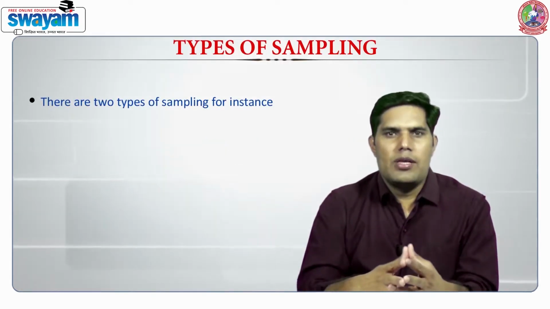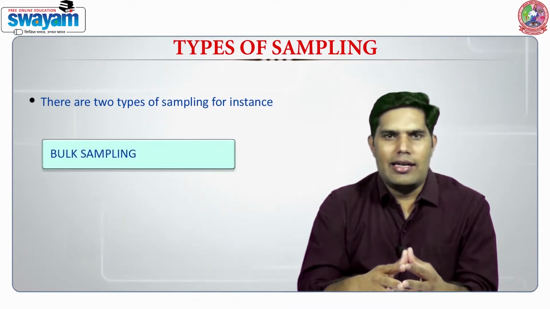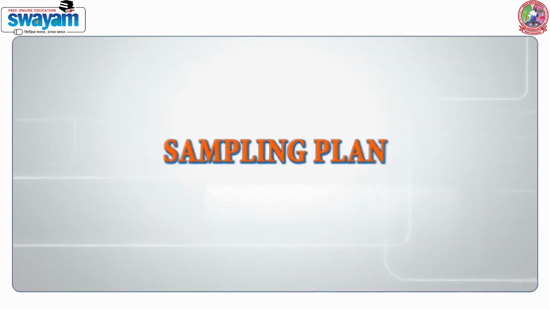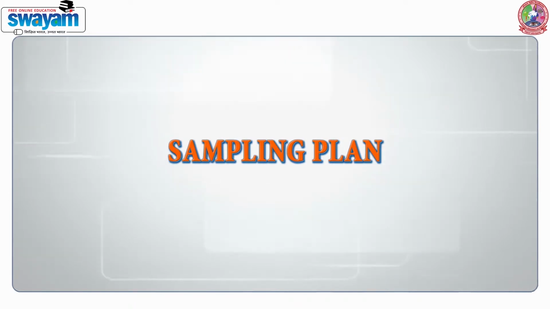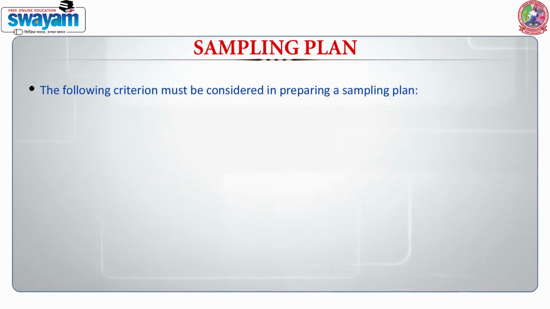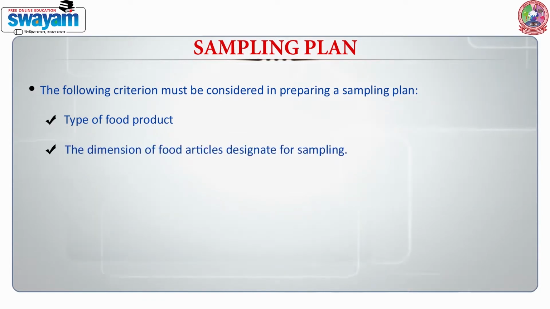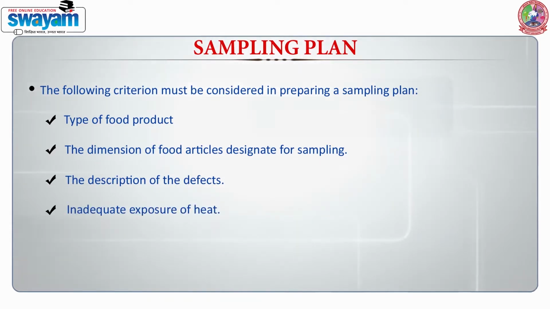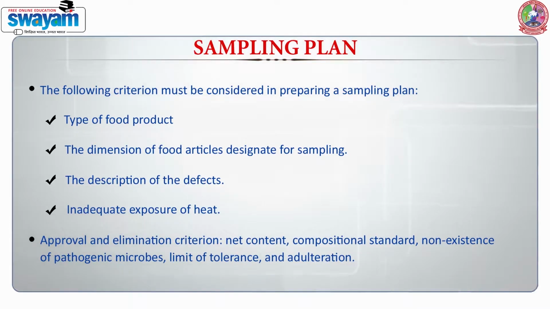There are two types of sampling, for example, bulk sampling and acceptance sampling. Here in this slide you can see some criteria that must be considered in preparing a sampling plan, such as type of food product, the dimension of food article designated for sampling, the description of the defects, inadequate exposure of heat, approval and elimination criteria like net content, compositional standard, non-existence of pathogenic microbes, limit of tolerance and adulteration.